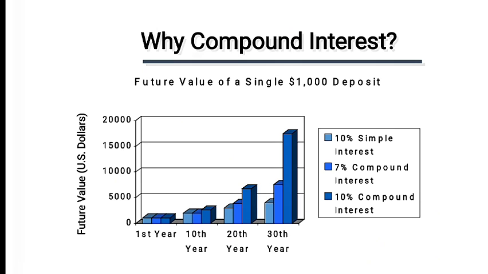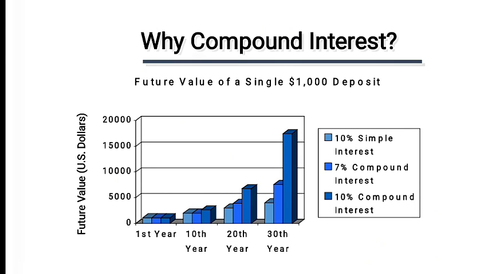What is compound interest? Now we will have a detailed study of why compound interest is calculated and why we use it. Future value of a single deposit, a $1,000 deposit. How are we going to calculate it? First year, you see this is a graphic representation: first year, 10th year, 20th year, 30th year.